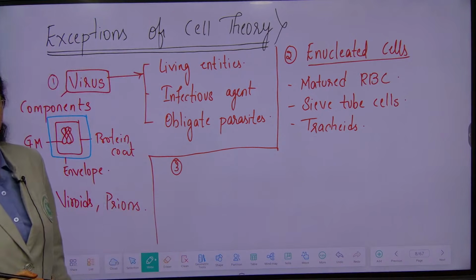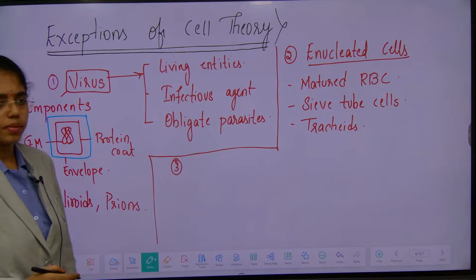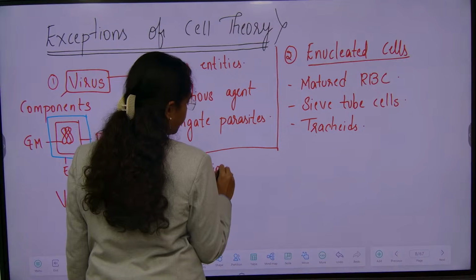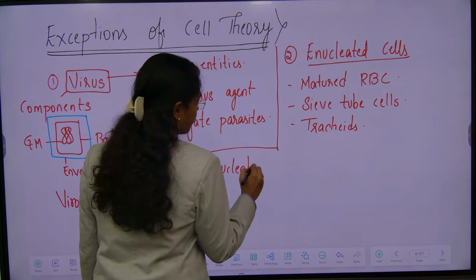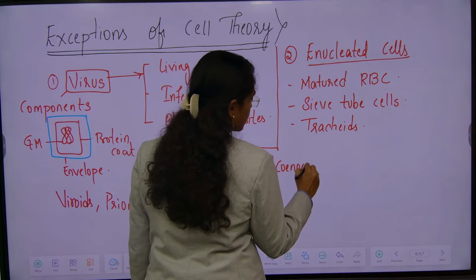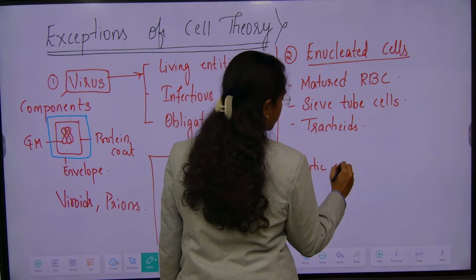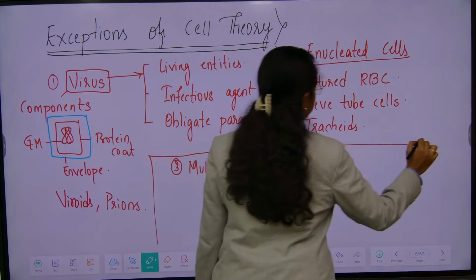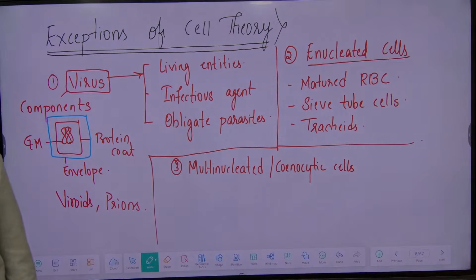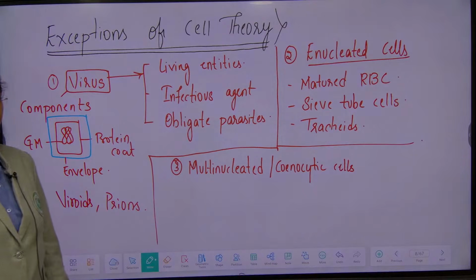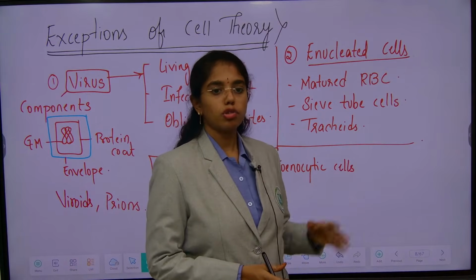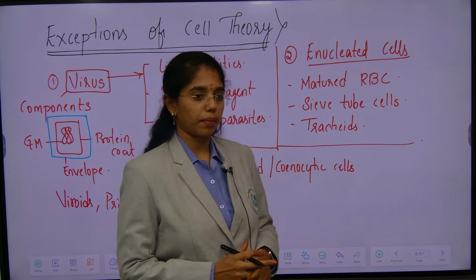binucleated or multinucleated or syncytial cells. You remember anywhere? Those cells which have many nuclei. To such cells also cell theory is not applicable.